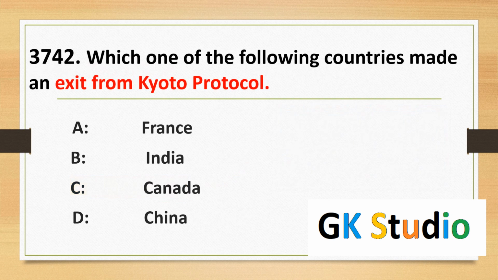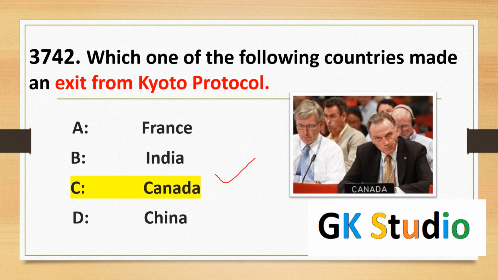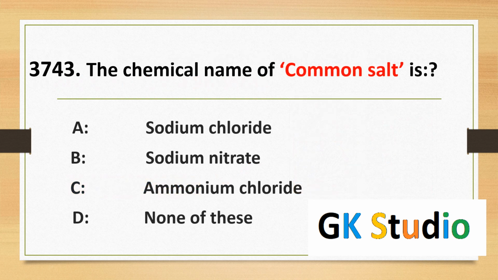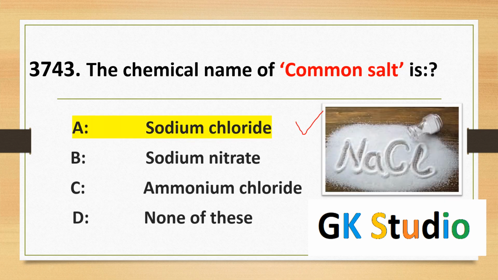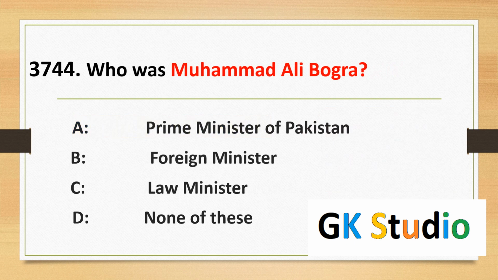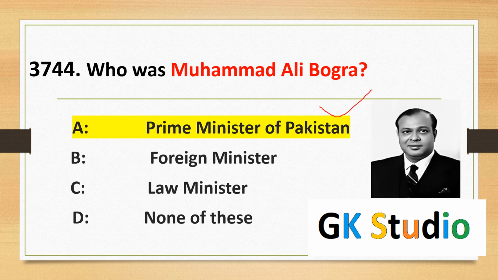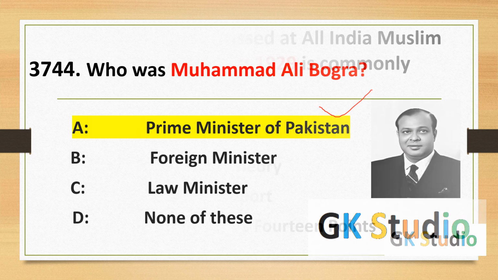Which one of the following countries made an exit from the Kyoto Protocol? Canada. Basically, Canada exited the Kyoto Protocol. The chemical name of common salt is sodium chloride. Sodium chloride, NaCl, is called common salt. Who was Muhammad Ali Bogra? He was a Prime Minister of Pakistan.